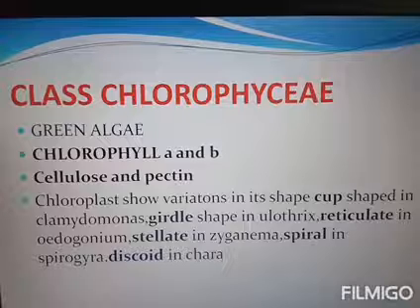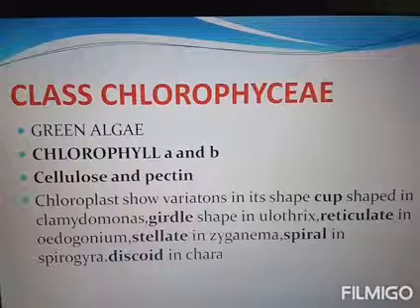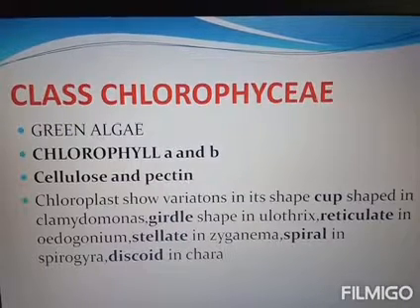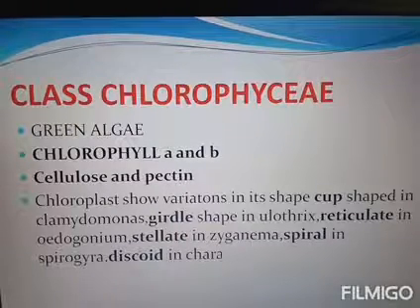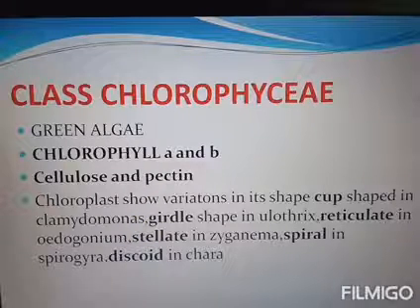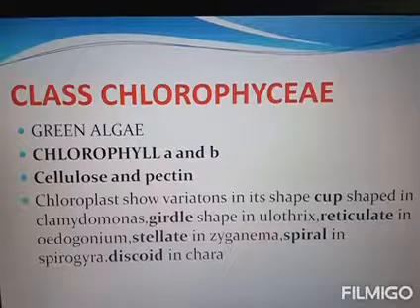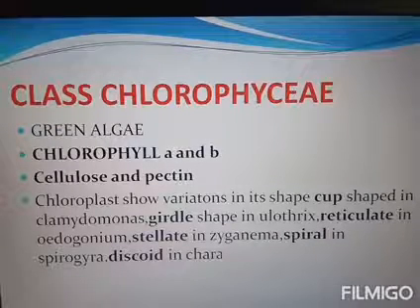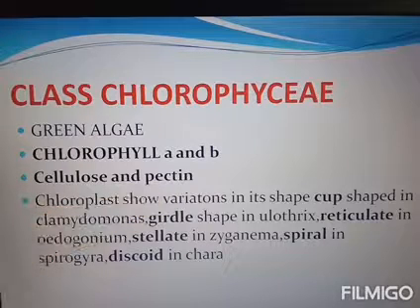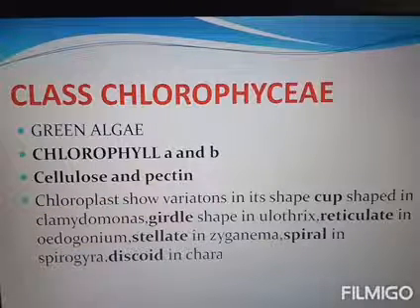Then the cell wall consists of cellulose. Inner cellulose and outer pectin layer. So the cell wall of the Chlorophyceae is made up of two layers: the outer pectin layer, P-E-C-T-I-N, pectin, and the inner cellulose.